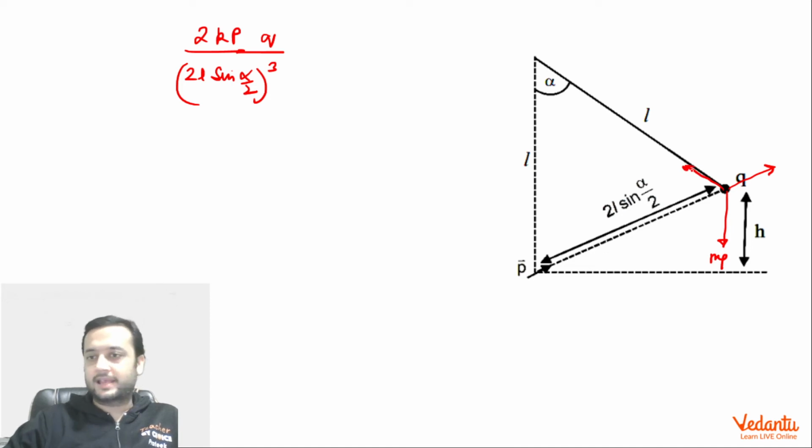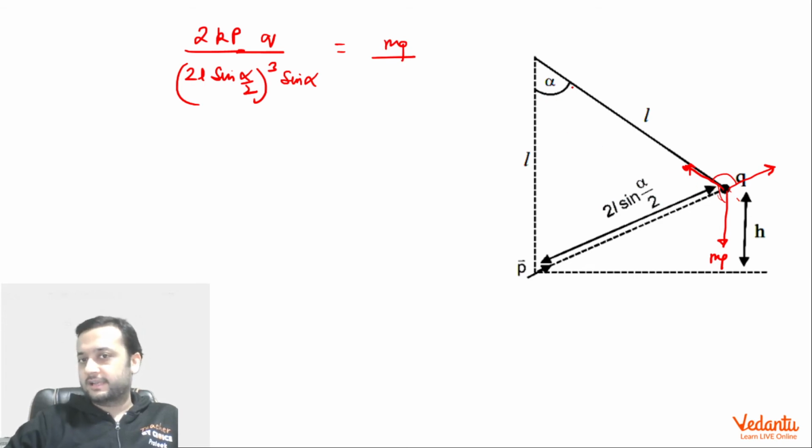As the hint was given to apply Lami's theorem, I'm going to apply Lami's theorem. This is the electrostatic force on this charge q, acting in this direction. We have to find this angle. If you extend this line slightly, this angle will be α, because this angle was α. So this angle will be 180 minus α. So electrostatic force divided by sin of this angle, which is sin α, equals mg divided by sin of this angle.